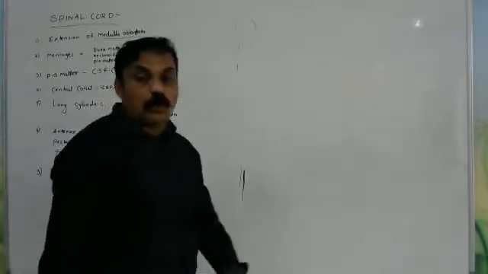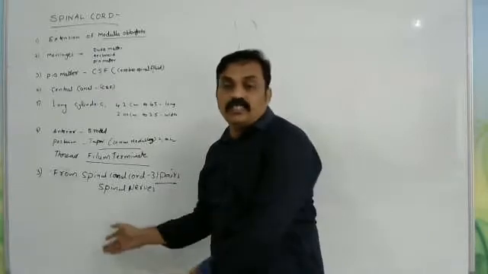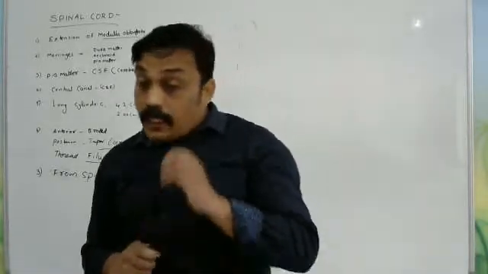What is the meaning of spinal nerves? Spinal nerves are those that originate from the spinal cord. How many pairs? 31 pairs of spinal nerves originate.